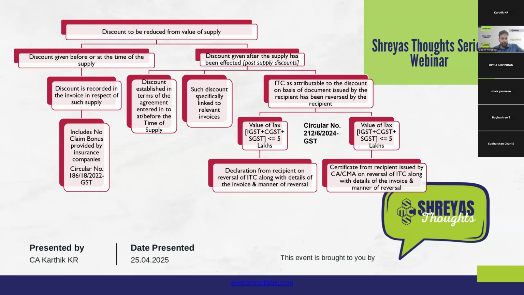So that the terms of discount should be clearly captured. This is very important because if it is not specified in the agreement, then it will not be allowed as a deduction for the purpose of determining the value of supply. Because all the conditions that we are going to see for post-supply discounts are mutually inclusive conditions. That is, all the conditions have to be met. Even if one condition is not met, then the deduction will not be allowed. So first condition, the discount term should be established in the terms of the agreement. The second condition, such post-supply discount that is determined should be linked to the relevant invoices.